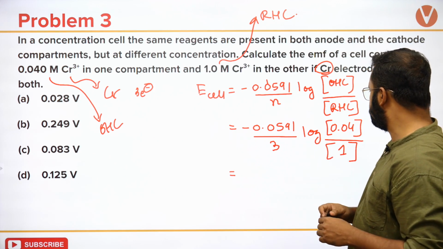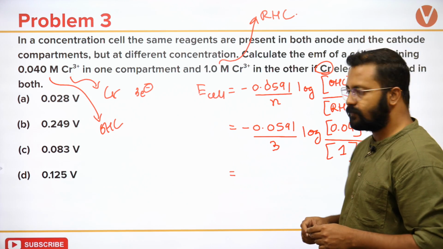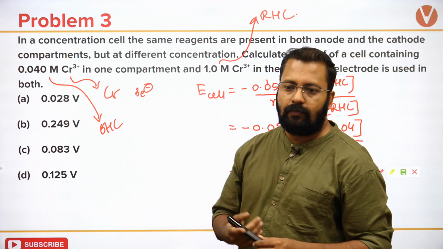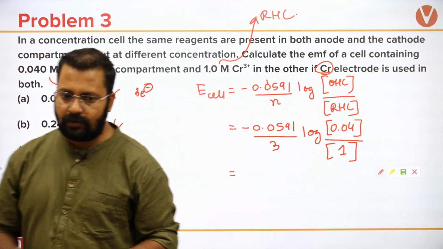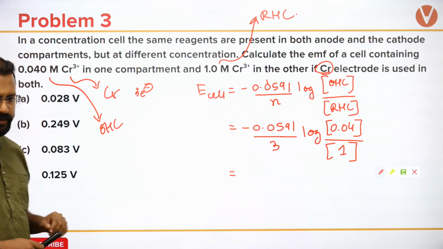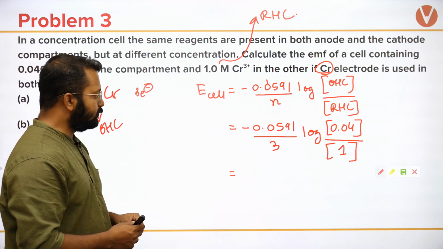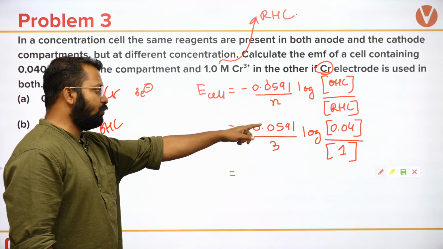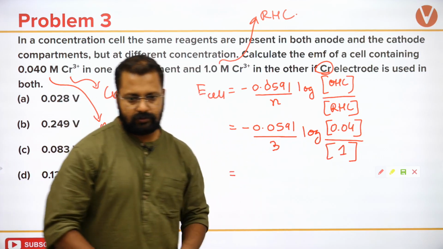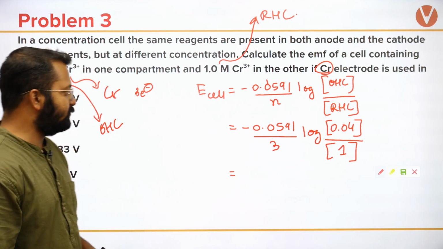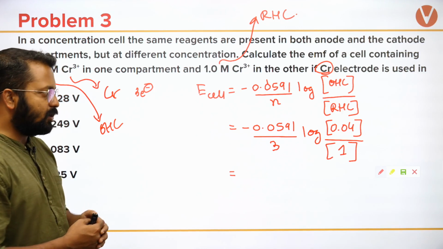You can see this working right now. What should be the answer? From here it should not be difficult. So this will turn out to be 0.02 and log of 0.04 will be, what is log 4? 0.6020.